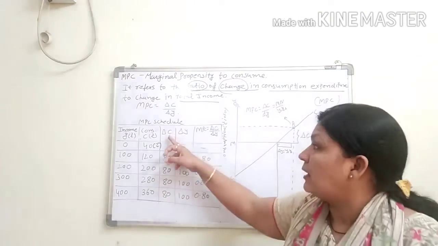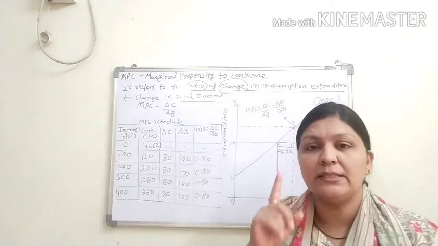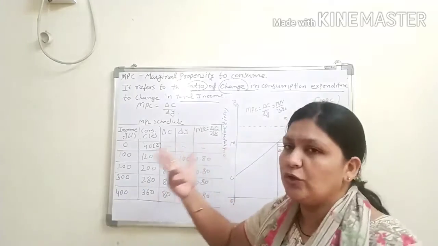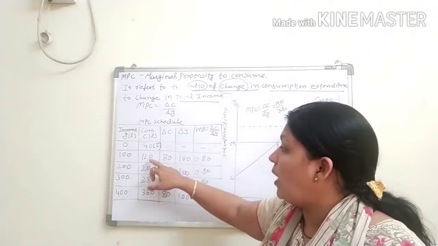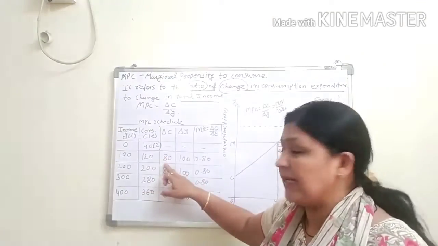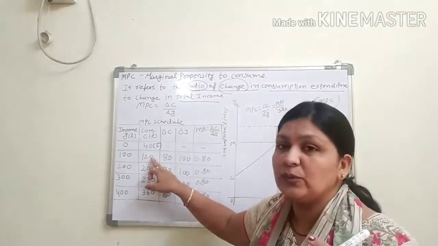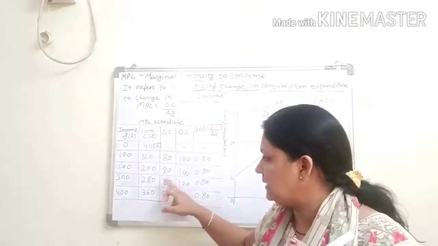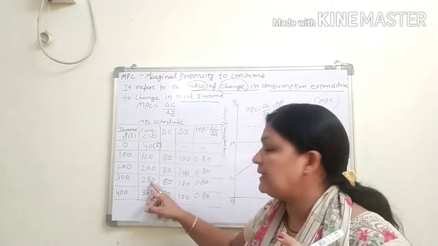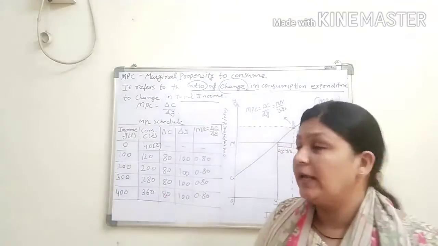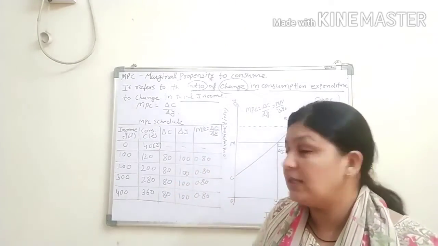Listen. Now delta C. What do you mean by the delta? Delta means a change in the C. First, no change, because हम लोग किसी से compare नहीं कर सकते हैं. Now 120 minus 40, it means 80. Yes. So your change will be 80. 200 minus 120, it means 80. Yes. 280 minus 200, it means 80. Yes. 360 minus 280, it means 80. It means change in consumption is same.